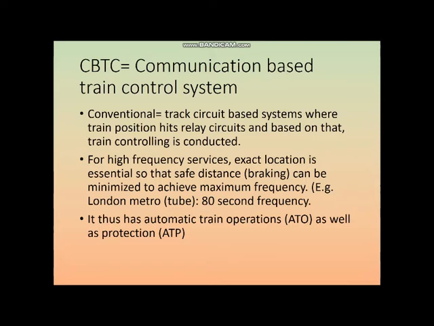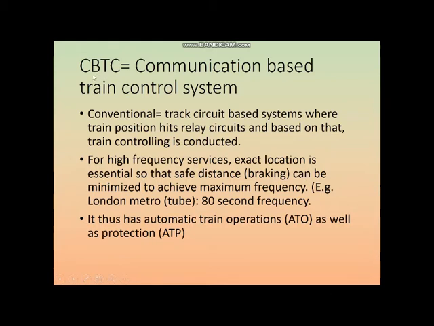So either we can increase the number of coaches, like in India we have a 15 coach local train also, which is very unusual, or we can reduce the distance between two different trains, but this distance should be at least the minimum, so that whatever is the essential distance for braking is maintained. Anything apart from that is not required. It is found that 80 seconds is more appropriate. So this can be minimized to achieve the maximum.